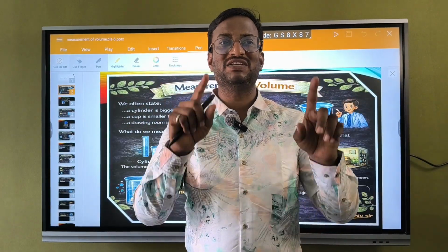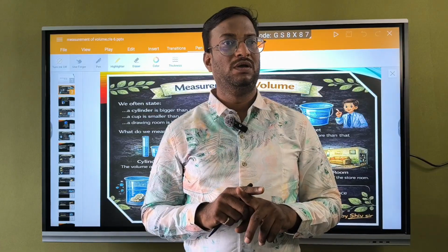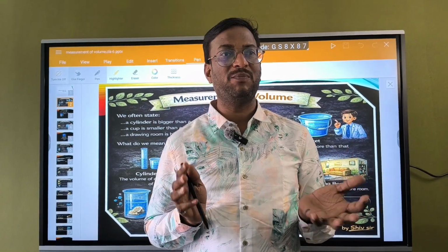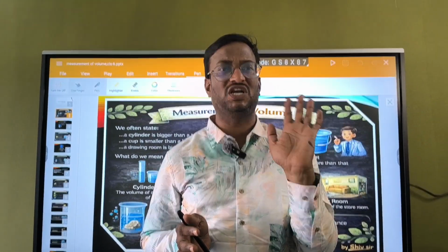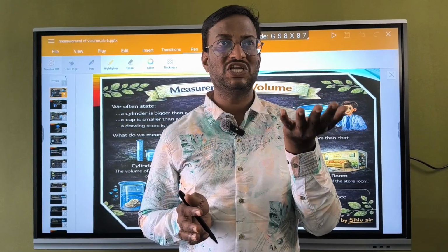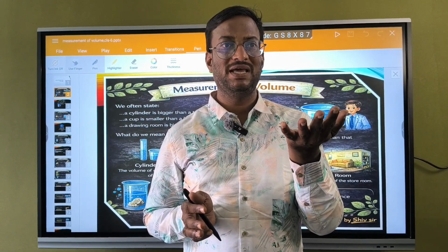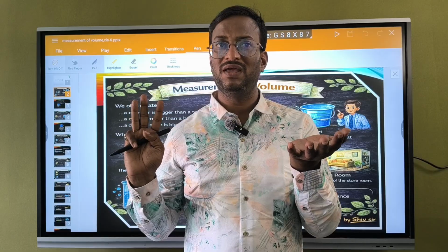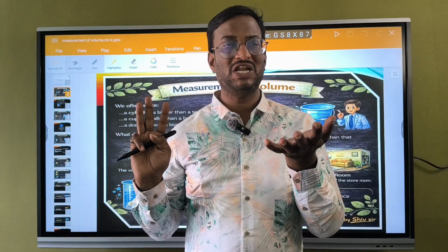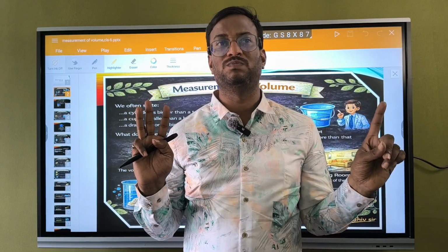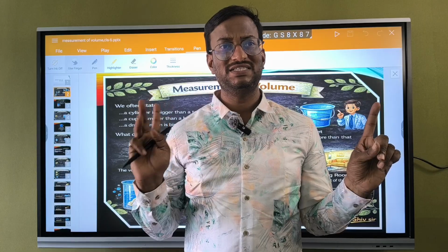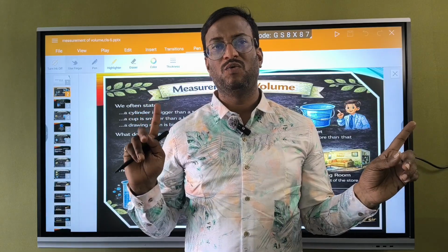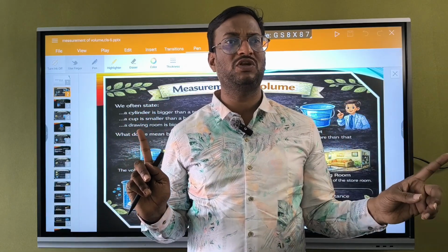For example, that is your blackboard. The two-dimensional concept cannot be held in our hand. Remember that, children. The two-dimensional thing we cannot hold in hand, but the three-dimensional thing can be held in hand. Three-dimensional thing will be volume. That is the difference between area and volume. Area is the two-dimensional concept.